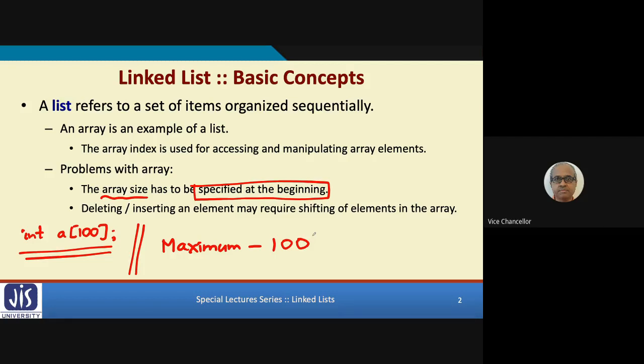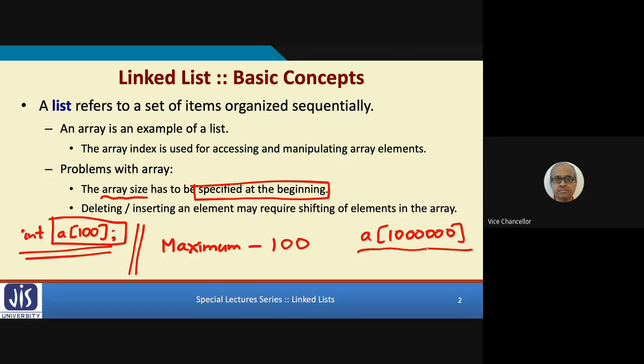Now, when I write a program for sorting, I do not know how many elements will actually be sorted in the future. It can be 10, it can be 1000, it can be 100, it can be a million also. So you may argue, why not define a very large array so that it can fit all numbers? Well, yes, of course you can do that. You can define an array of size 1 million.